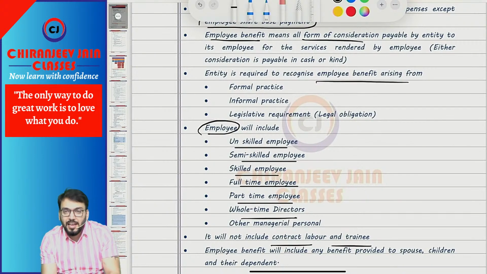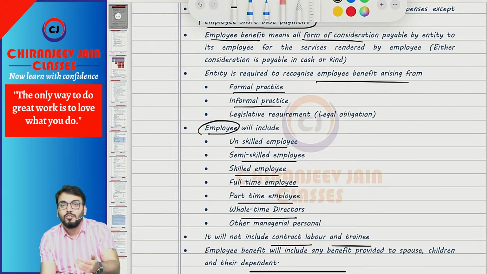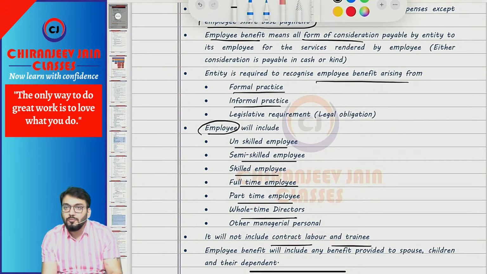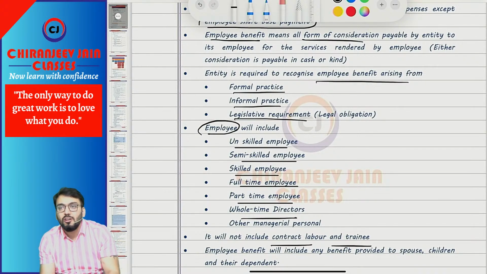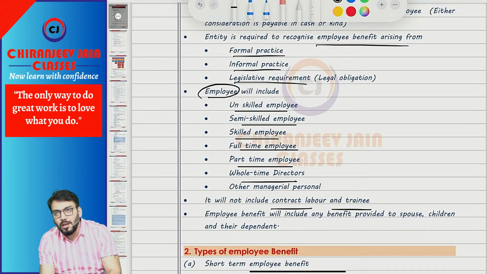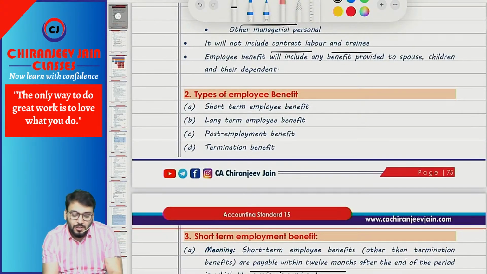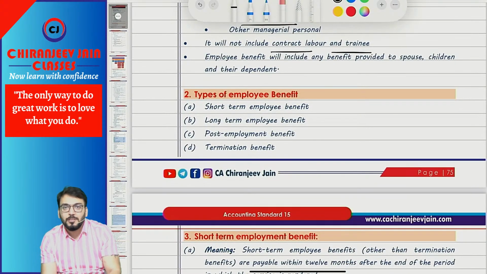Now such employee benefit may arise either due to formal practice. Formal practice means we call it what? Contractual agreement. Or due to some informal practice. So sometimes without contract also we pay some amount to employee, for example, any reward or prize, etc. So that will be from informal practice. Or due to some legislative requirement, means legal obligation, that is PF, ESI, gratuity, etc. Correct? So all types of employee benefit will be covered, whether it is arising from formal practice, informal practice, or any legislative requirement. Understood?